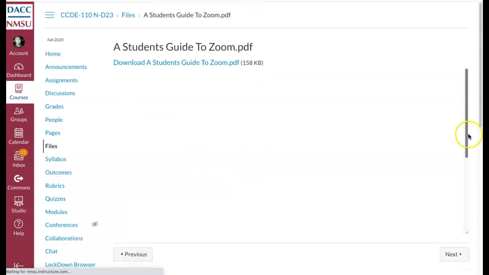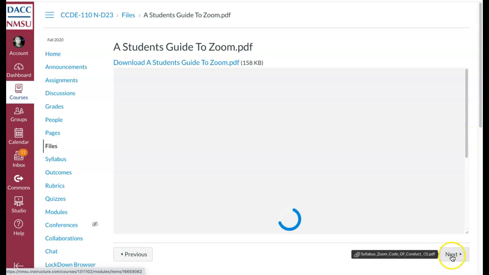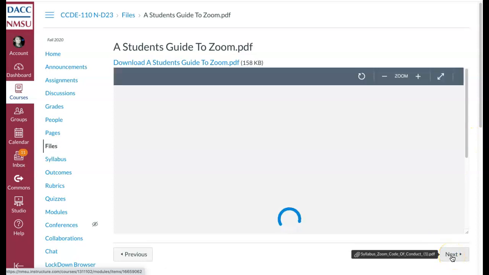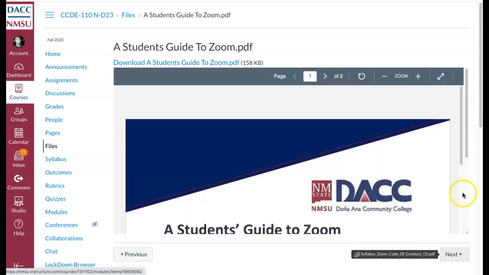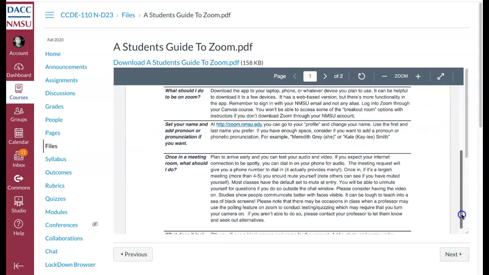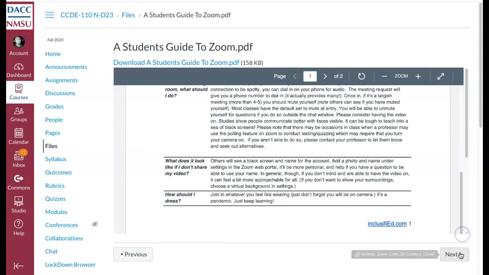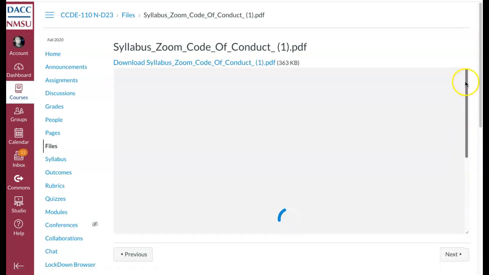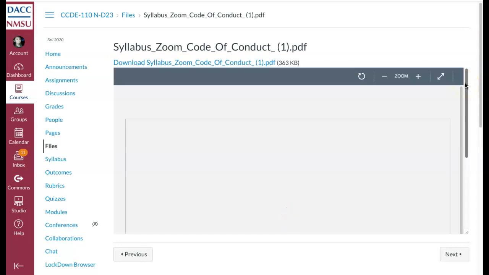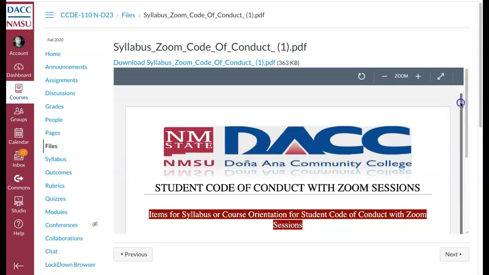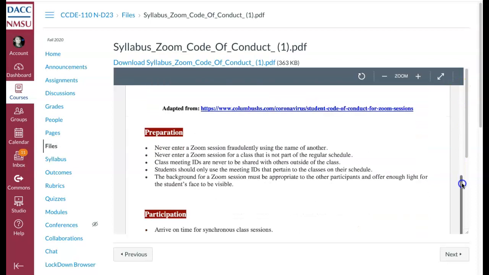And then here we have a student guide to Zoom. So I posted a lot of information on Zoom, and you can go ahead and read this, some frequently asked questions that students might have. And then over here we have a Zoom code of conduct, which basically means that these are things you should do when you're in a Zoom meeting.